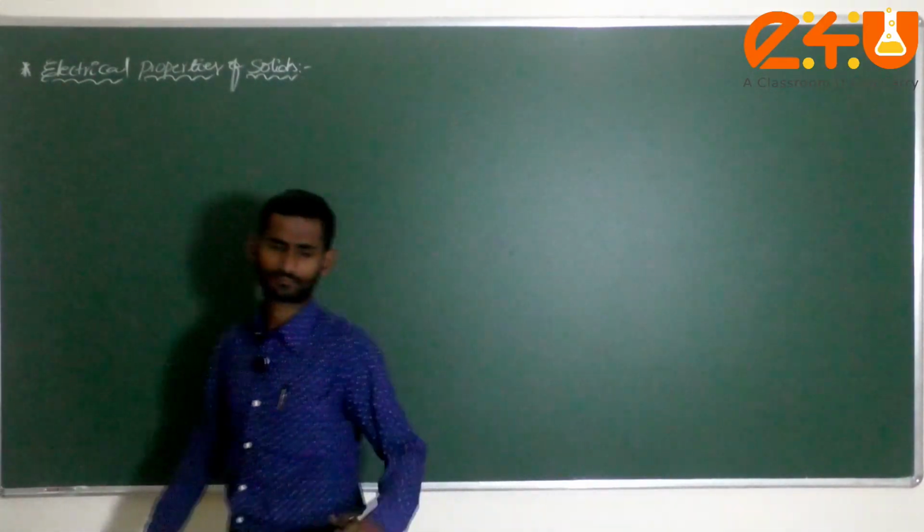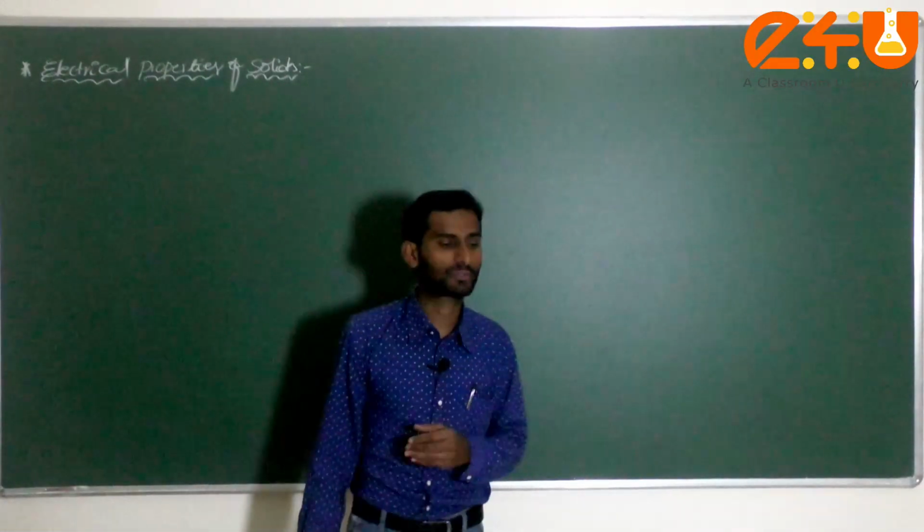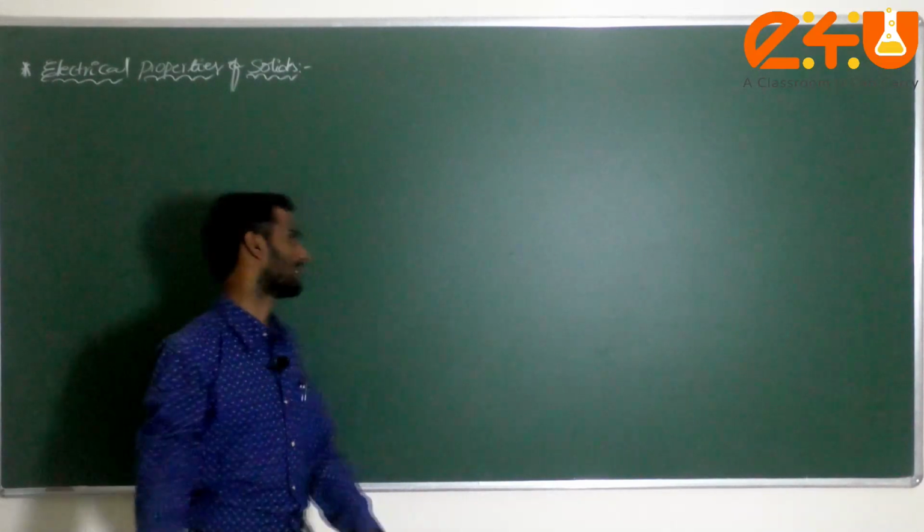Generally, in the electrical properties, we have to discuss with respect to conductivity.